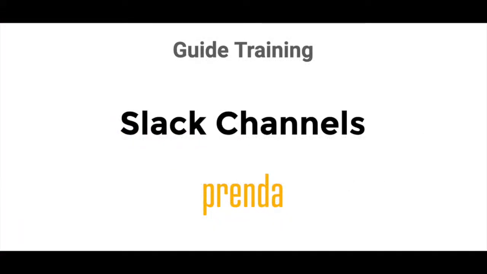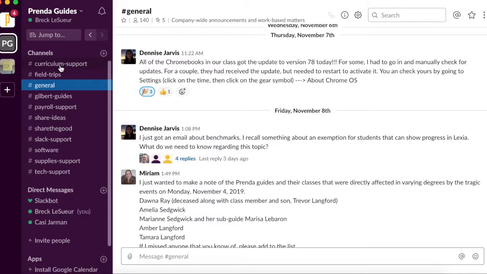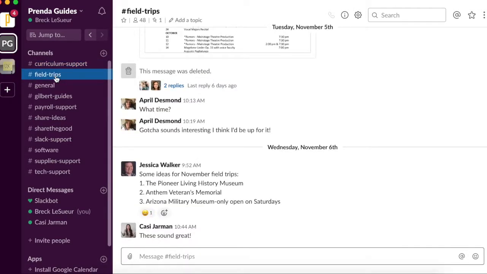So first we're going to talk about channels. Channels are the primary way that Slack organizes messages. When you first join Slack, you'll be added to several channels by default. These include General. This is where all general messages can be posted. We have Curriculum Support, Field Trips, Payroll Support, where you can ask questions about payroll. We have Software, Supplies Support, and Tech Support.